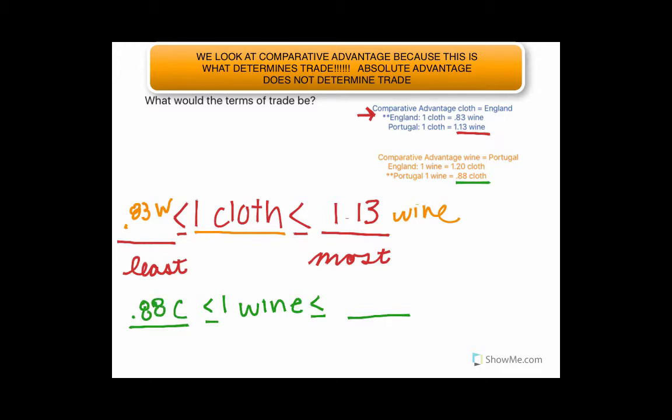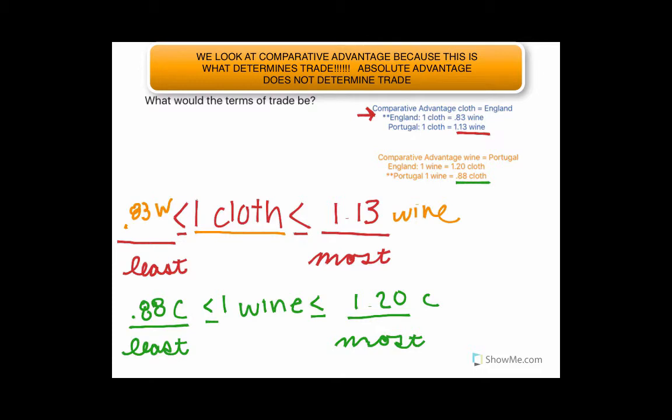So they're not willing to allow England to buy it for any less than that because that's how much it costs them to make it. Well, what's the most then that England is willing to buy it for? Well, again, this is going to be the same price that England could make 1 wine for, which was 1.2 cloth. So we write that in here. And we find that the terms of trade for one wine are between 0.88 cloth and 1.2 cloth.